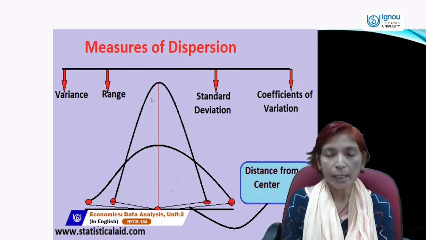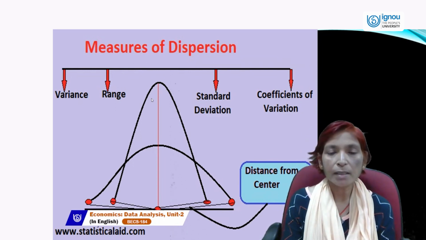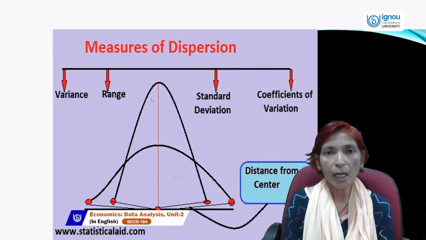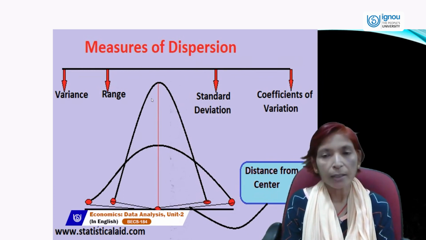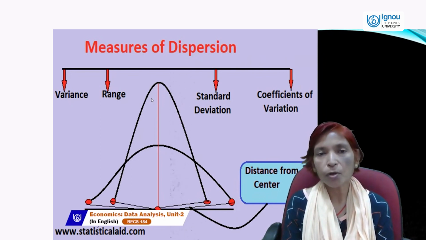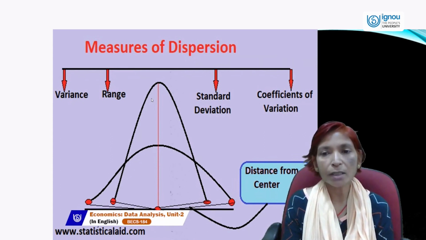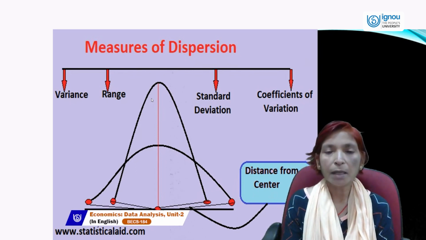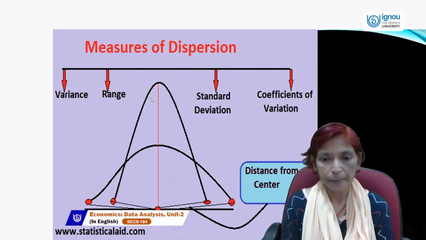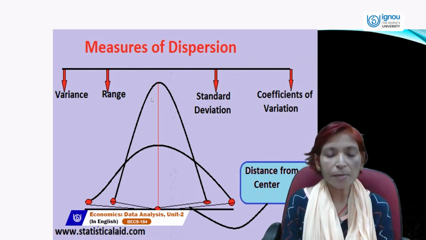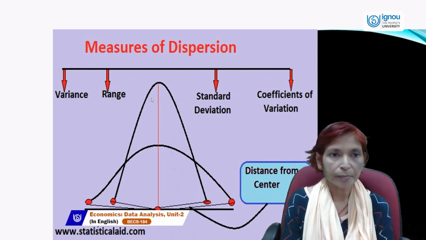We can calculate the standard deviation with the help of under root sigma fx square upon n. And the coefficient of variation depends upon standard deviation and mean. Coefficient of variation can be calculated by using the formula of standard deviation divided by x bar multiplied by 100. Then we can calculate the coefficient of variation. So distance from center is what these measures of dispersion tell us.